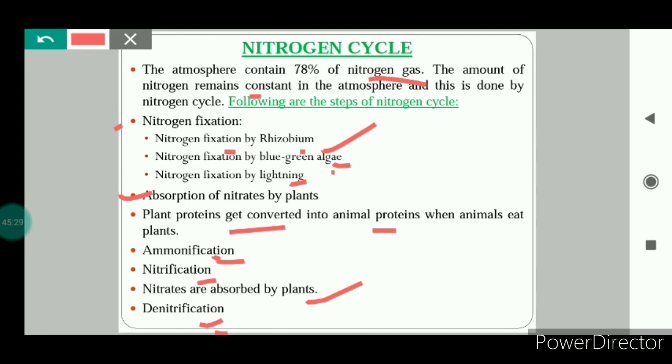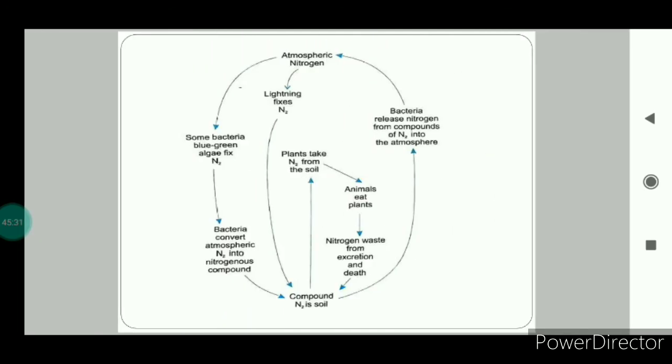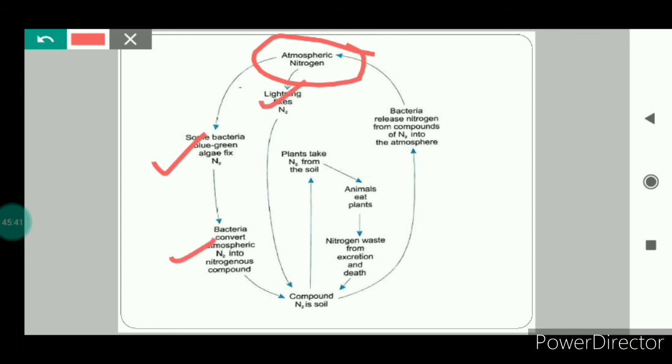Let's try to understand it with the help of this diagram. This is atmospheric nitrogen present in the atmosphere. By methods like blue-green algae, lightning and the rhizobium bacteria, nitrogen fixation takes place.